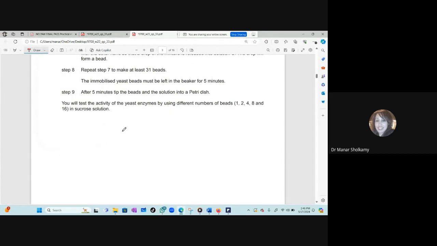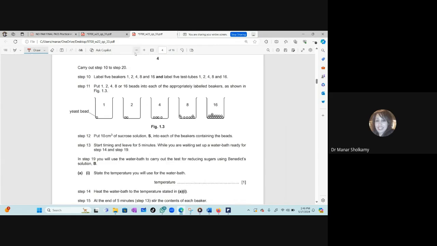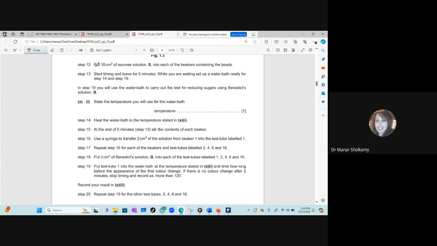Now we are looking for the dependent. After 5 minutes, dip the beads, you will test the activity of the yeast cells by using different numbers of beads. Of course, this is not what you will do, you will actually do the experiment. Carry out step 10 to 20, put 16 beads with 10 sucrose solution. Start timing and leave for 5 minutes. While you are waiting, set up a water bath ready for step 14.